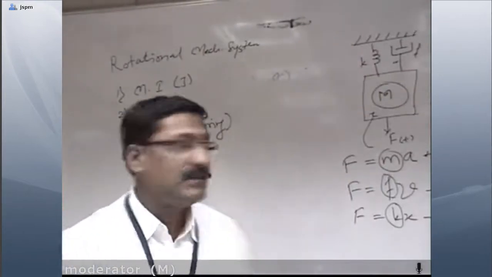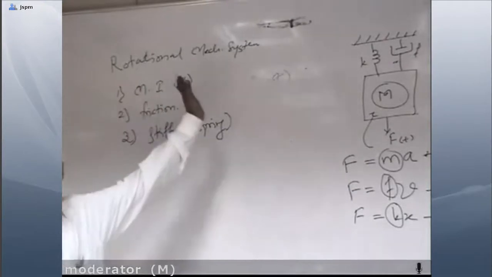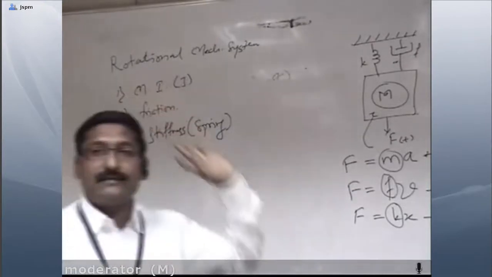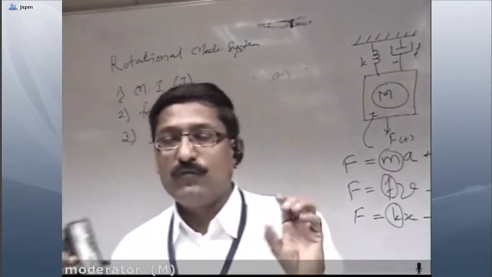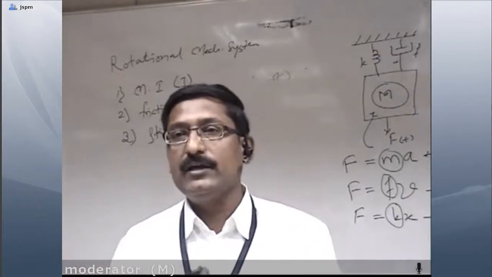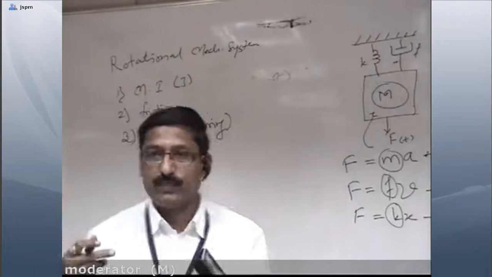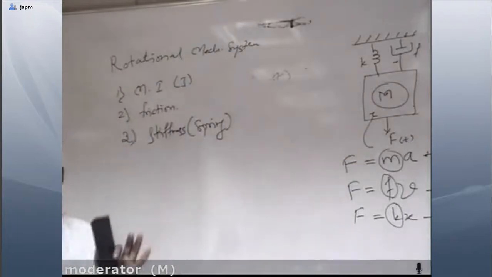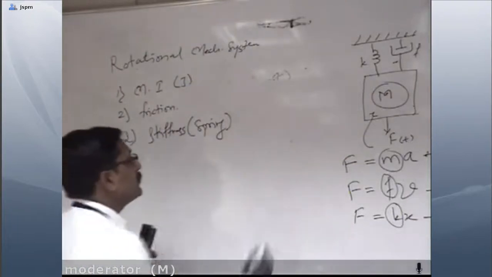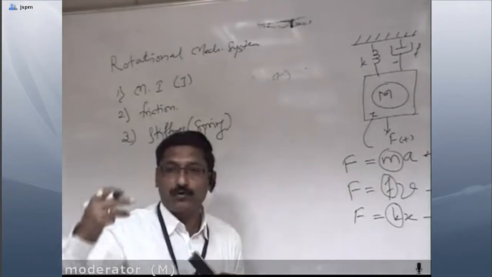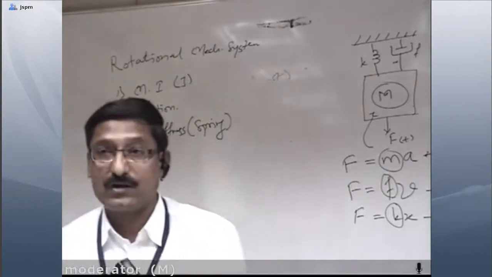Three different factors are there. These are very much similar to what are in the translational system. Only in the translational mechanical system, whatever force we are applying, accordingly straight displacement is there. Here angular motion is there. So if we consider one pulley, whenever we are applying the force, here force is in terms of torque.